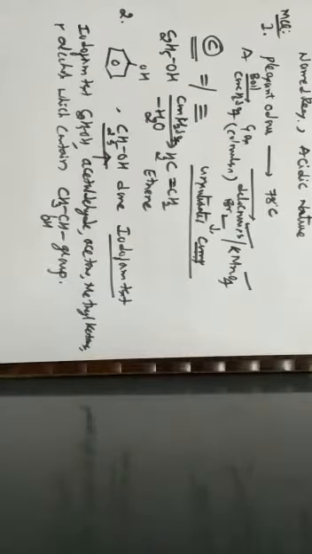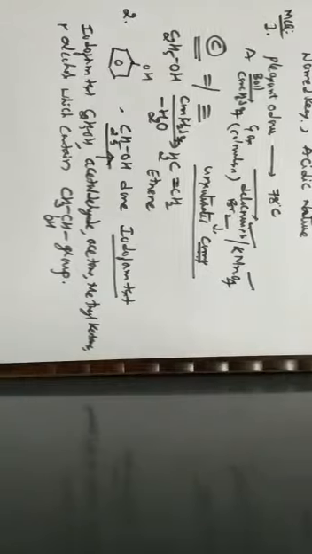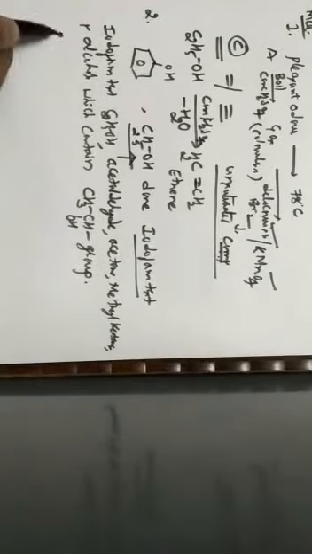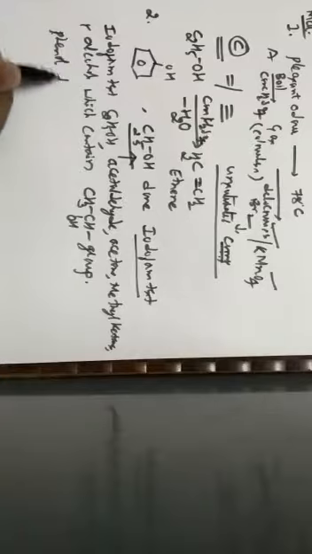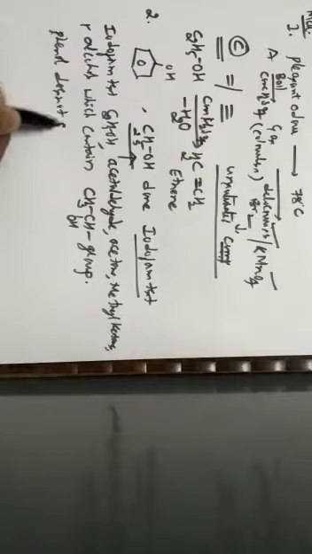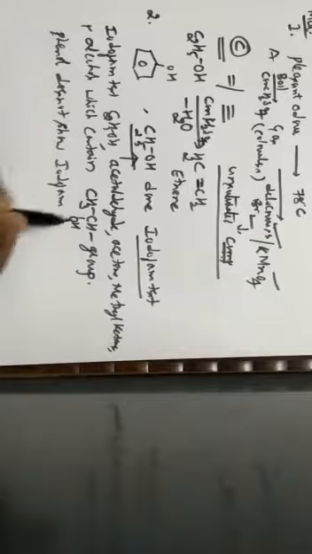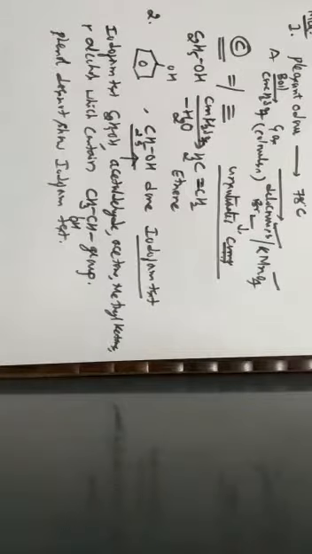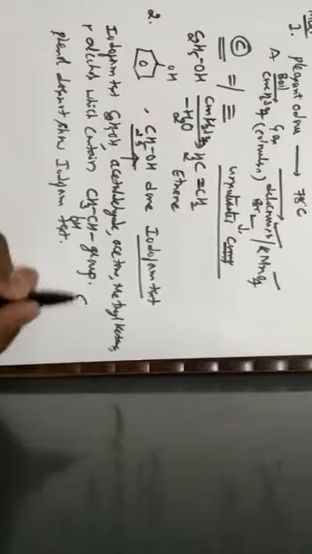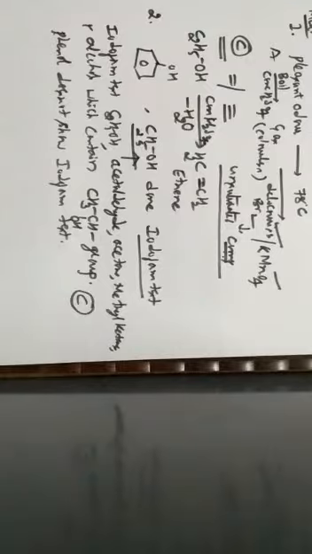So all these compounds can show the iodoform test, but phenol does not show the iodoform test. Hence, the correct answer for the question is that it forms yellow crystals of iodoform, which is given by option C.